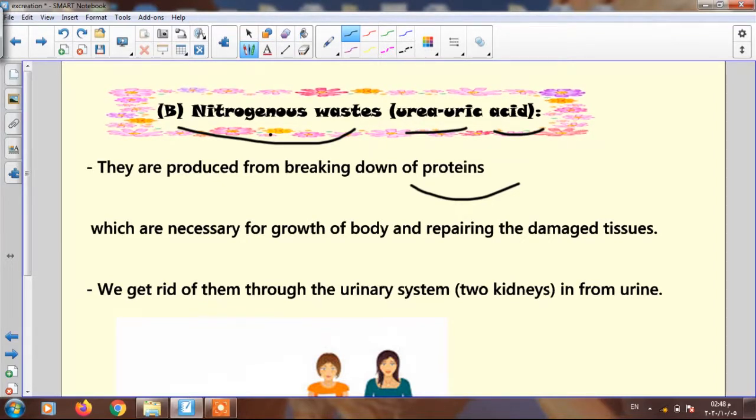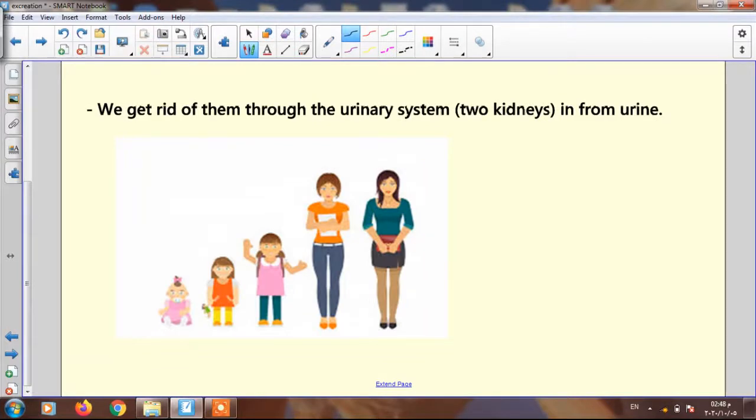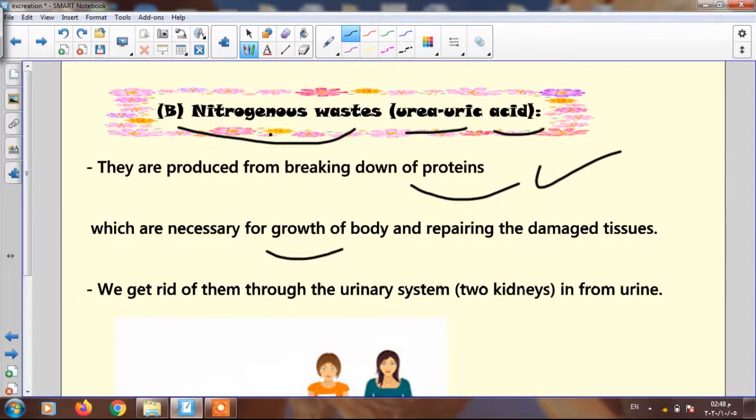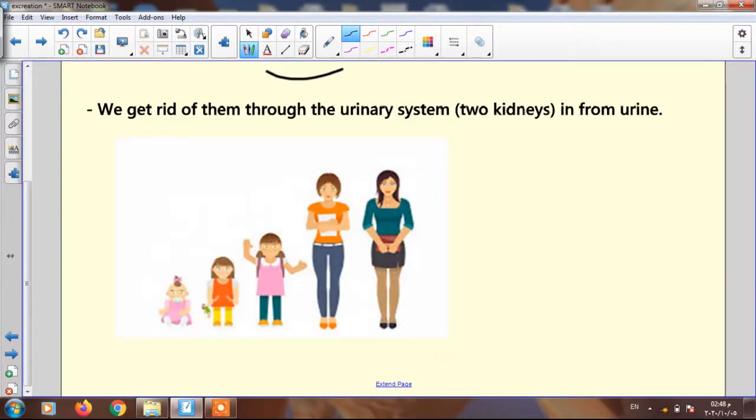I have a question here. Is protein necessary? Must we eat food containing proteins? Yes, of course. Protein is very necessary, juniors. But important in what? Number 1, in growth. It helps your body grow from being a baby, child, teenager, adult, and so on.